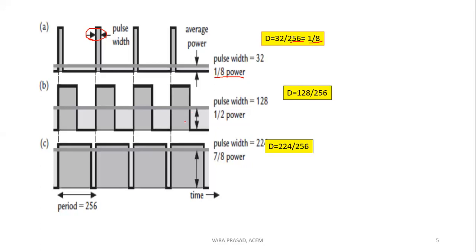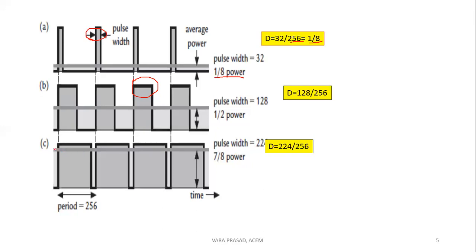Similarly, if suppose the pulse width count is 128, at that time the duty cycle is 128 by 256. We'll get 1 by 2. That means T on and T off are both equal. And here, where the pulse width is more, we'll take 224.